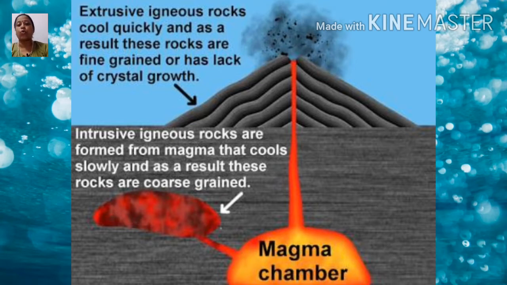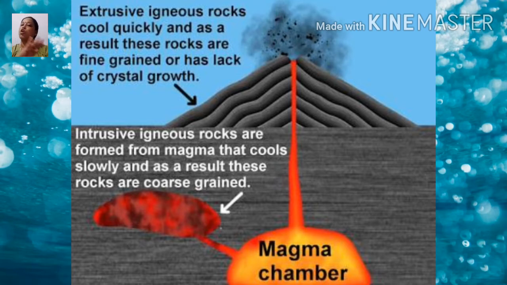When molten magma cools down deep inside the earth's crust, the cooling process is slow, and the rocks so formed have large grains. These are called intrusive igneous rocks. What were the extrusive igneous rocks?